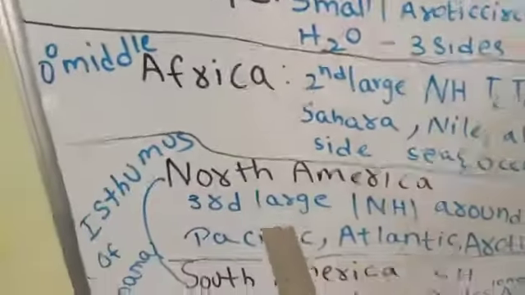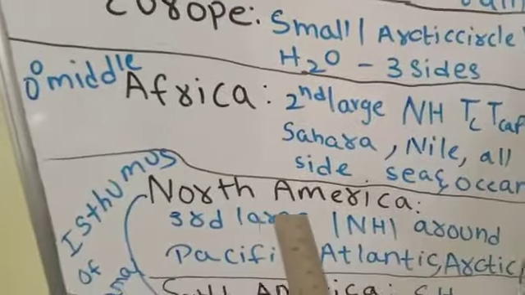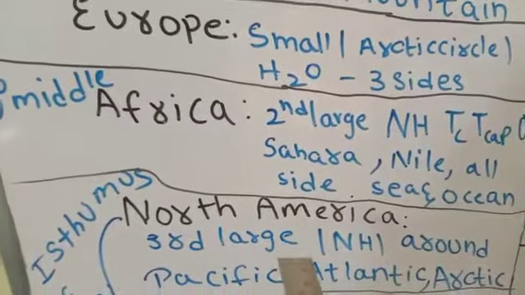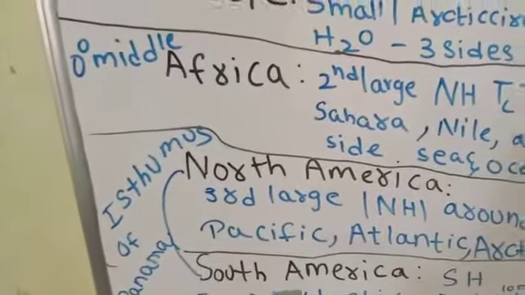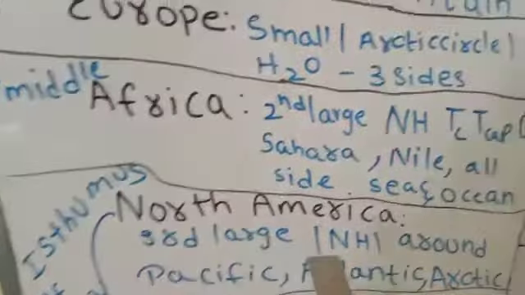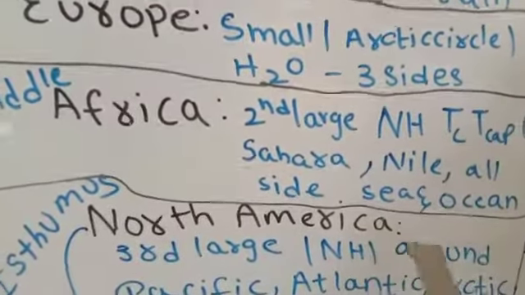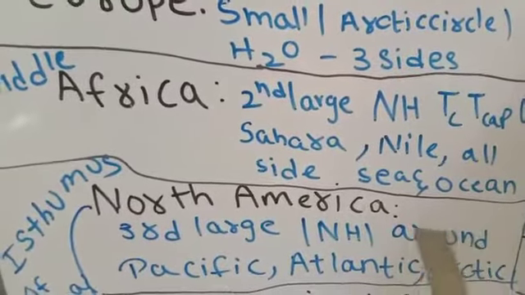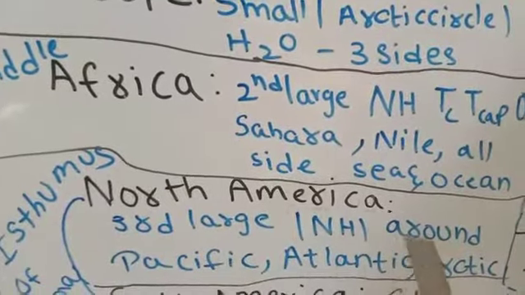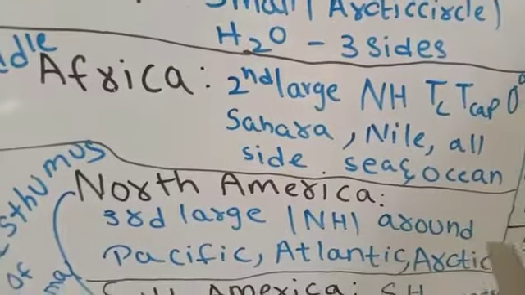Next we'll move to North America. North America is the third largest continent. It is connected to South America by the Isthmus of Panama and it is located in the northern hemisphere. Around North America the oceans are Pacific, Atlantic and the Arctic.